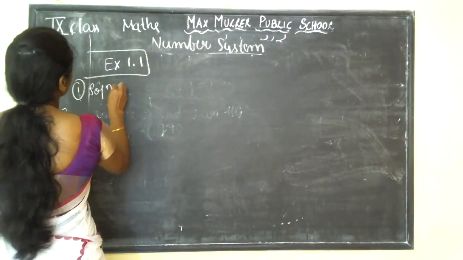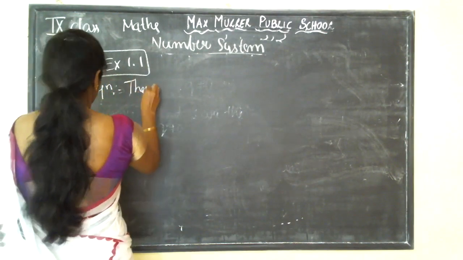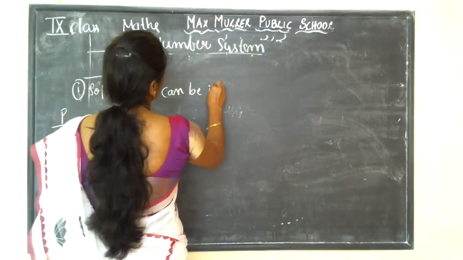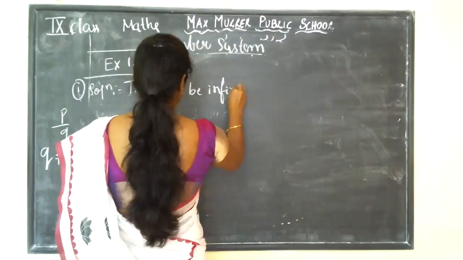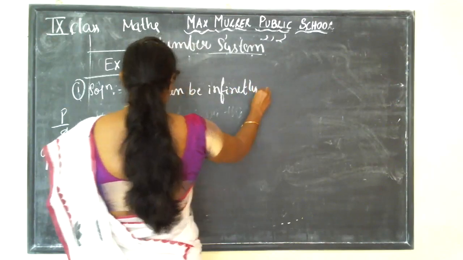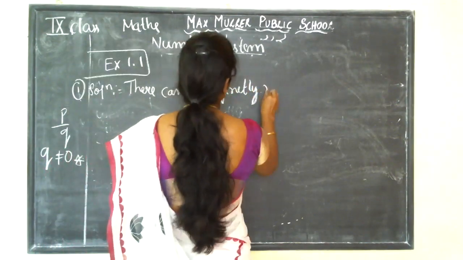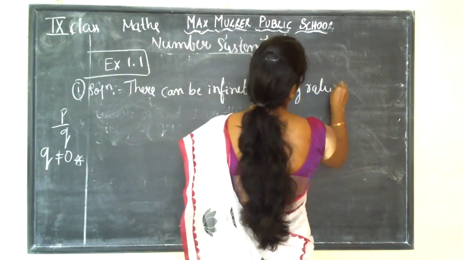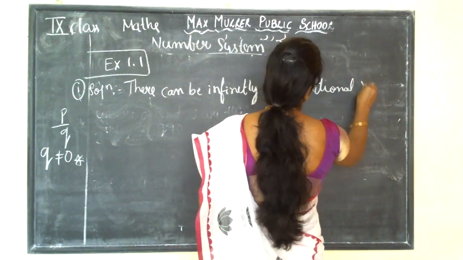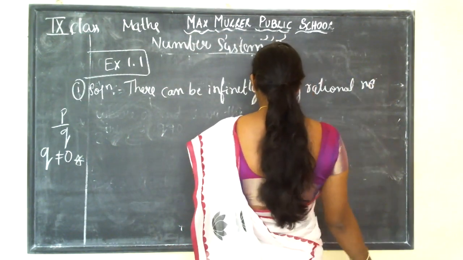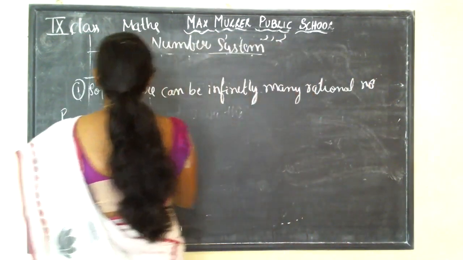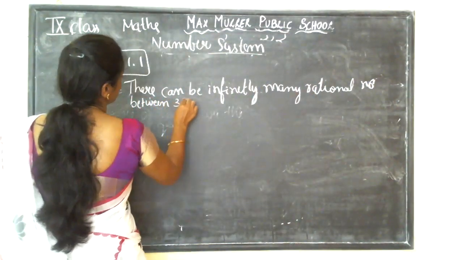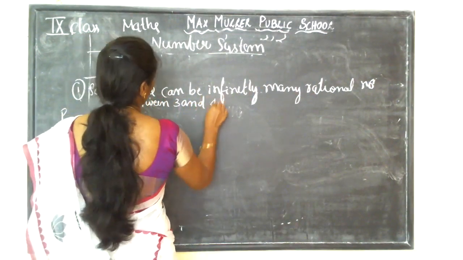As I told you already, there can be infinitely many rational numbers between 3 and 4.